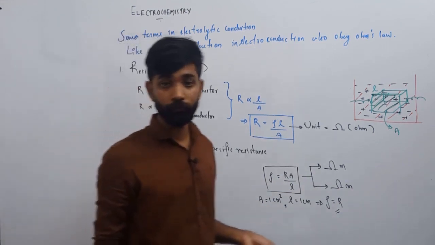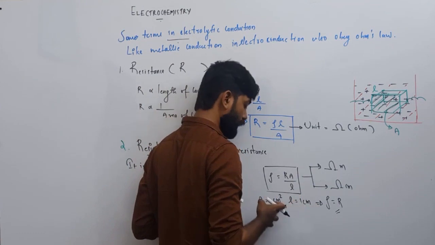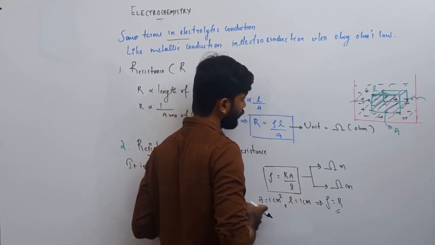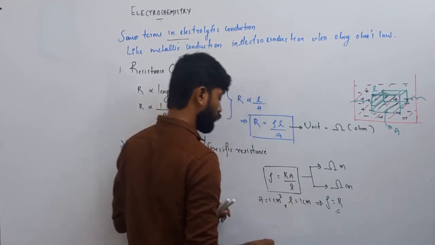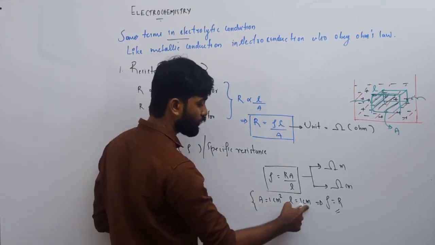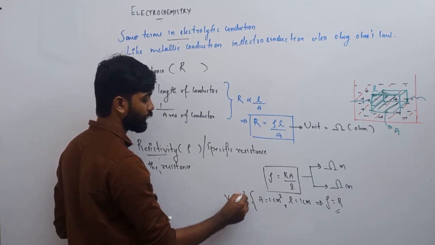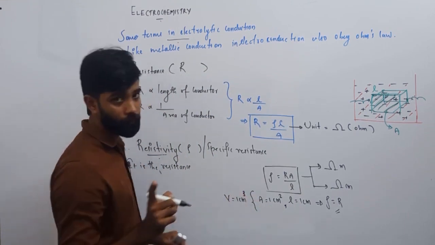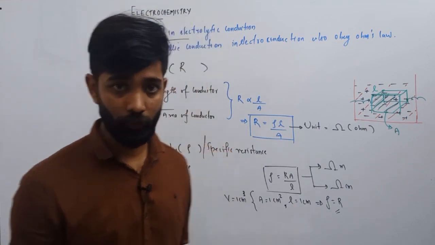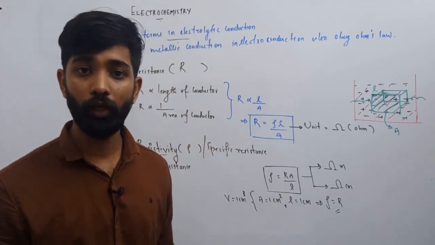At what time? If the conductor has 1 centimeter square area and 1 centimeter length, which means that the volume of the conductor is 1 centimeter cube, right? We know that area into length will be volume.